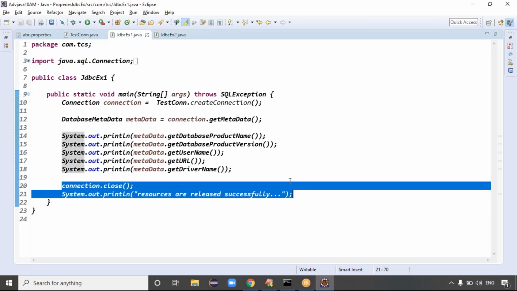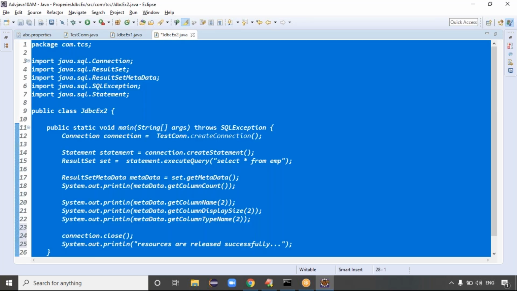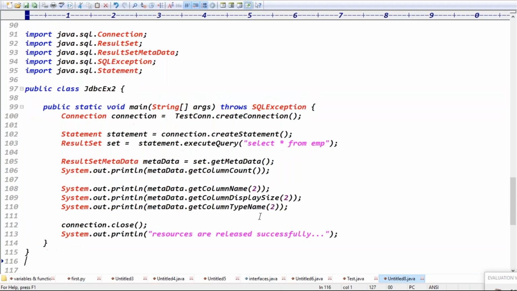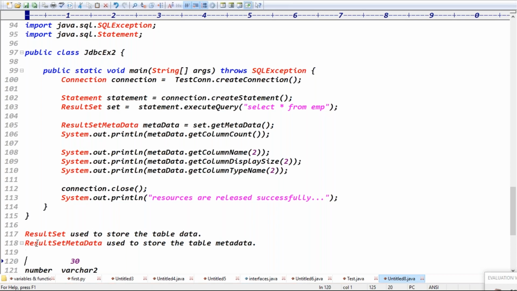I forgot to close the connection, guys. Once we get the connection, we definitely have to release the connection. That's a good habit. In a classroom example, if you don't release the connection, there are no issues, meaning it won't show any errors. But in real time, you will definitely get some issues, guys.